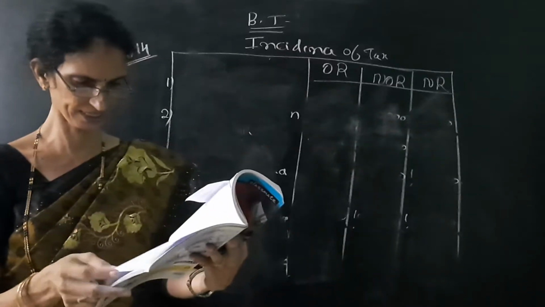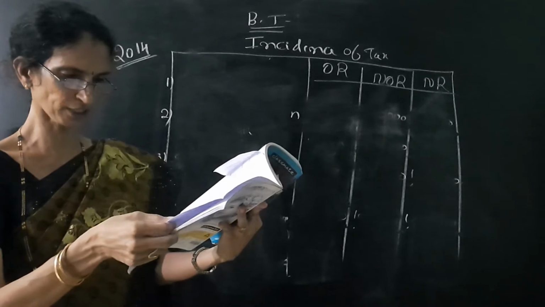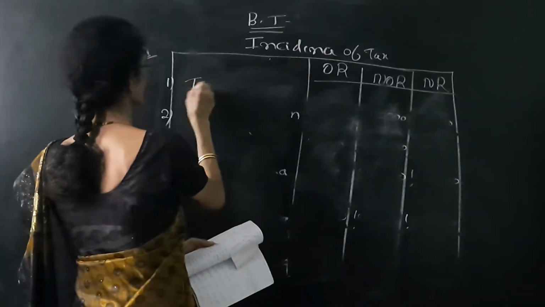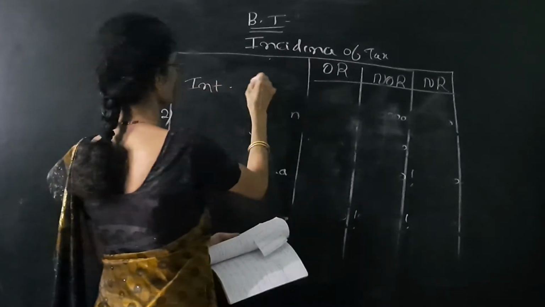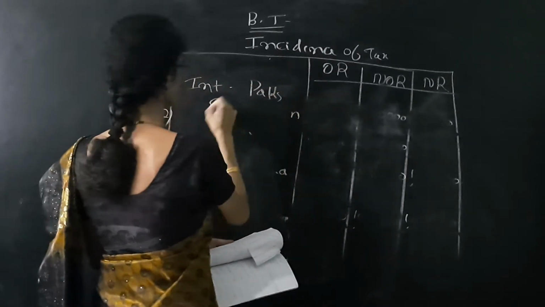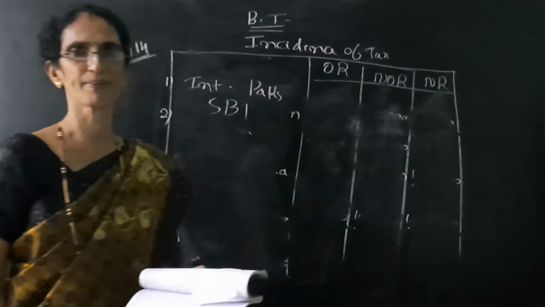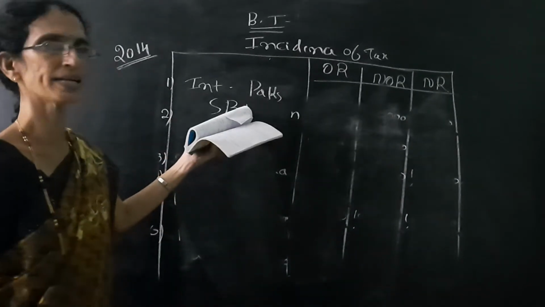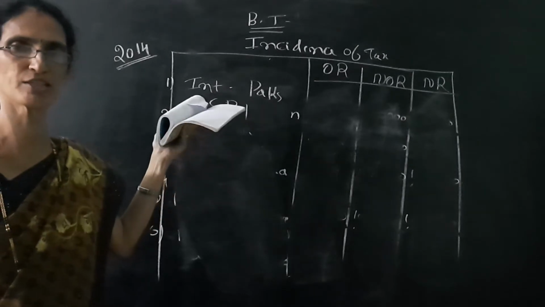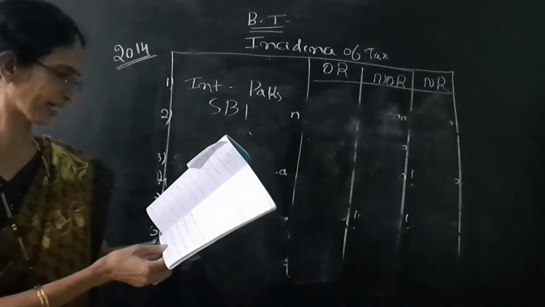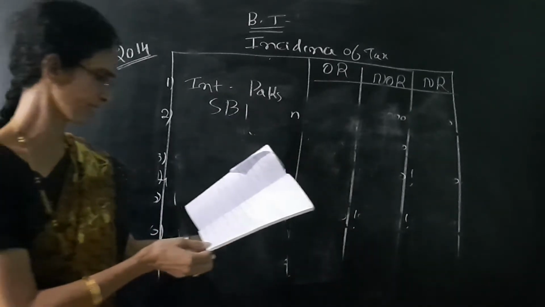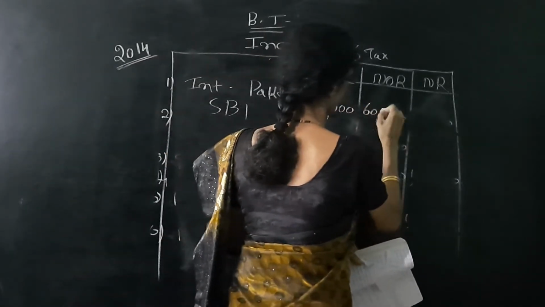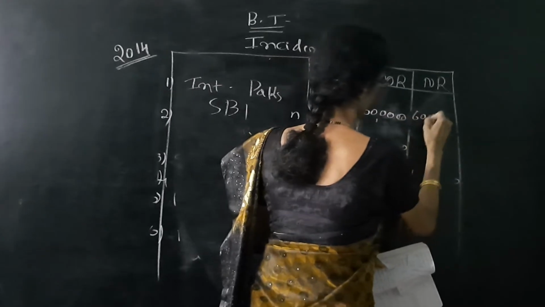See the next transaction is interest on bank deposit with Pakistan branch of SBI. So the interest from Pakistan, but the bank is SBI, that is the Indian State Bank of India. So the amount is due from India, or the interest amount is received from an Indian bank. So three columns yes, yes, yes. So we have to put 60,000, 60,000, 60,000.